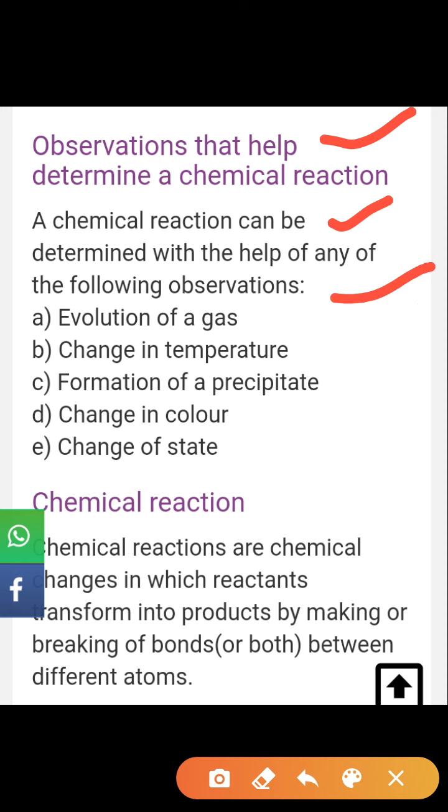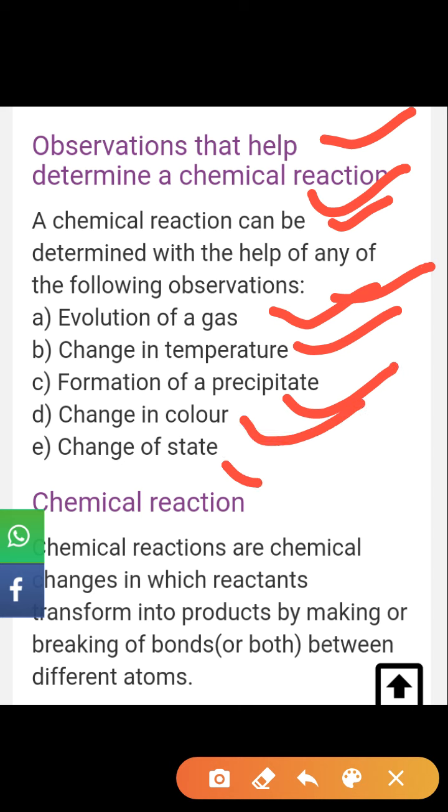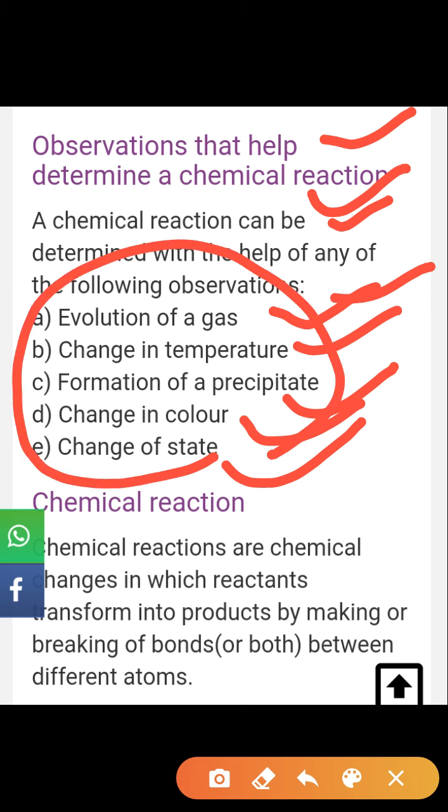If you observe evolution of gas in the reaction, we can say that this is a chemical reaction. Also, if there is a change in temperature, formation of precipitate, change in color, or change of state, on this basis we can say that this is a chemical reaction.